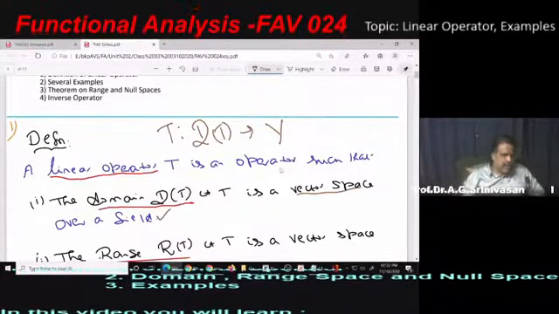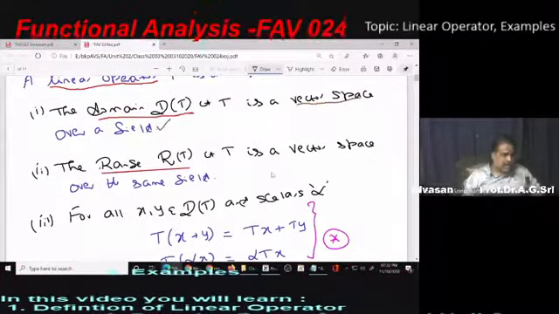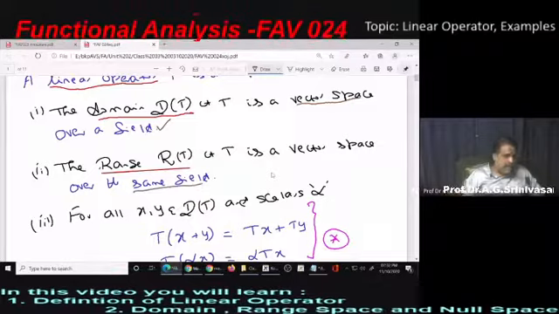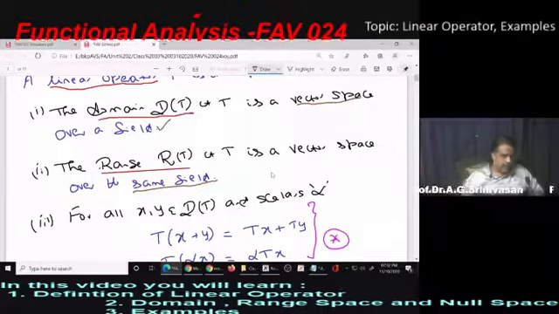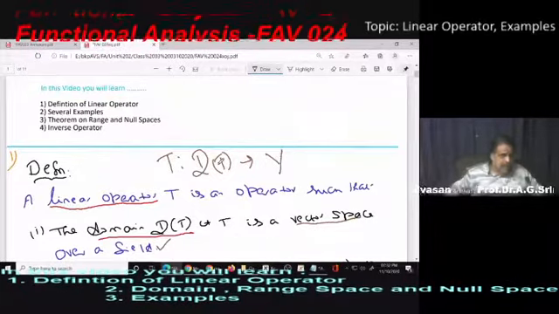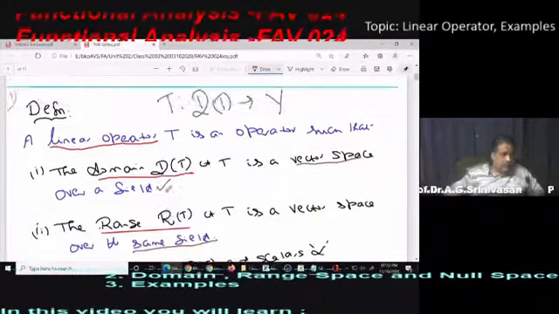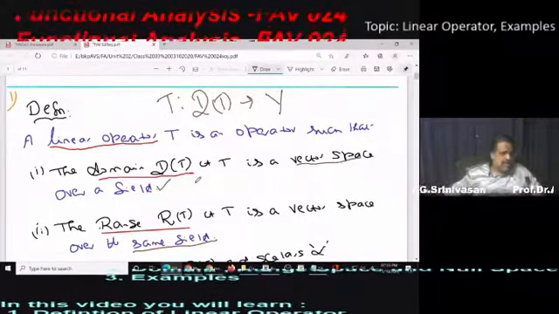The range also must be a vector space over the same field as defined above. So the domain of T is a vector space over a field, and the range of T is also a vector space over the same field.